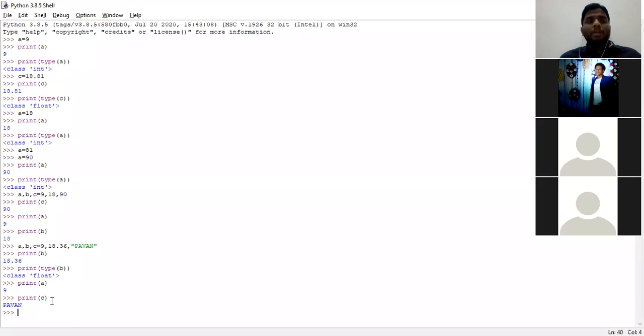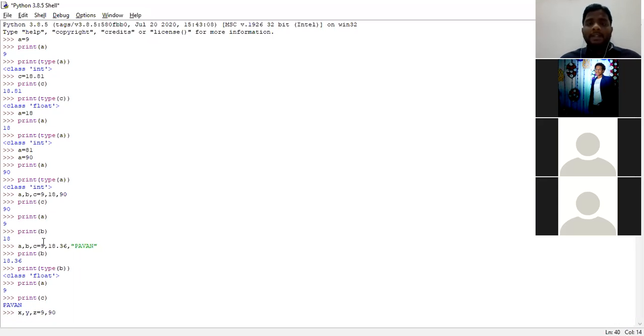Clear? So all of you, what you need to understand is that the equal to operator, that is the assignment operator, will be in the middle. The left side of that particular assignment operator consists of variables. The right side of that particular assignment operator consists of values. Okay. In this, again, I am going to take another example. X comma y comma z is equal to 9 comma 90.